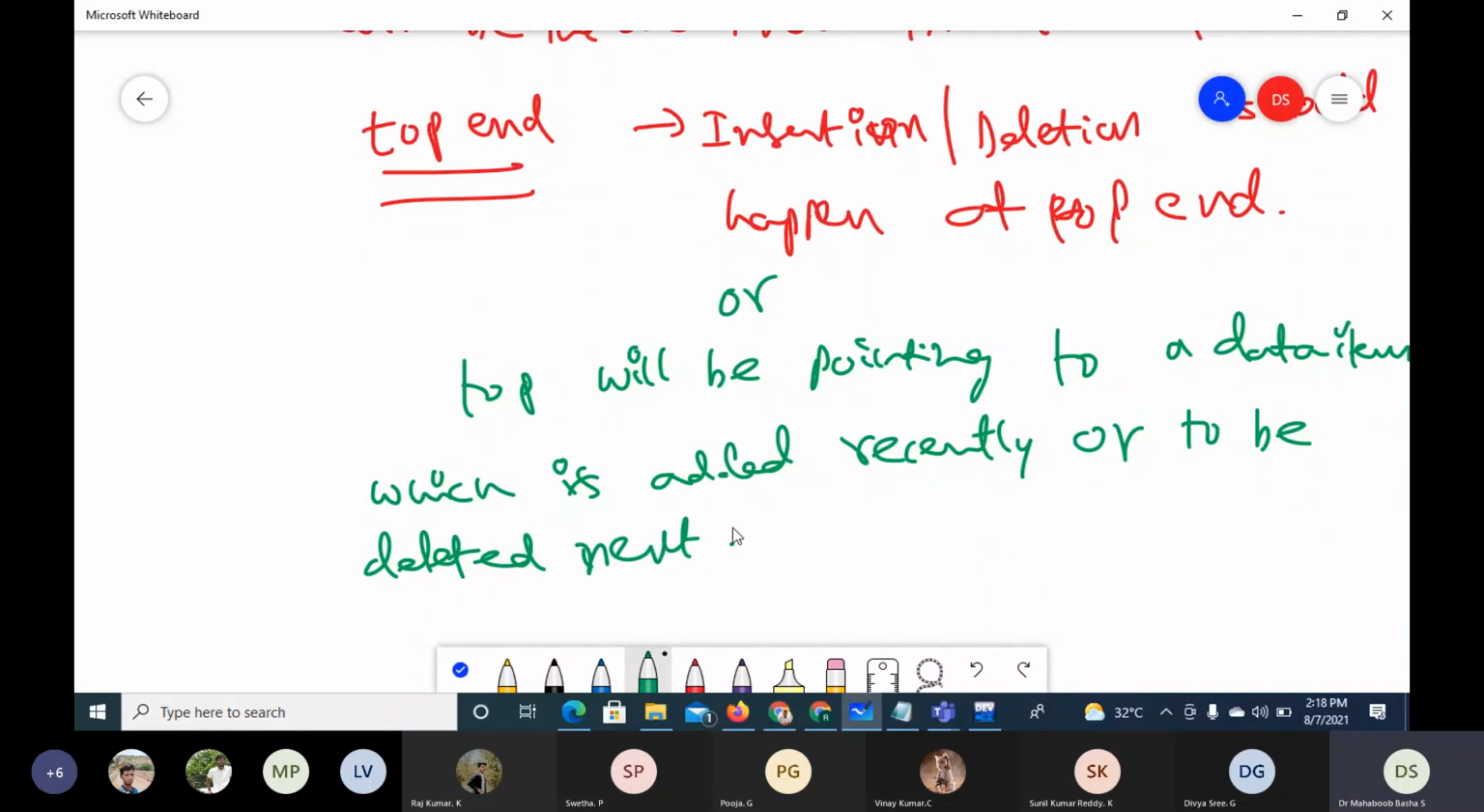So this is the top. Top will always be pointing to the data item which was added most recently. The same one is going to be deleted next. So that is the top. We'll come back to the top.